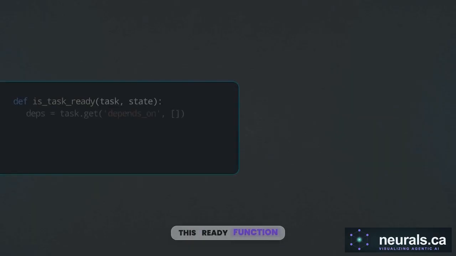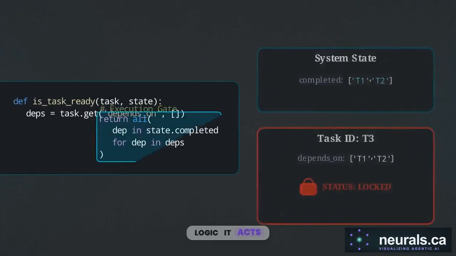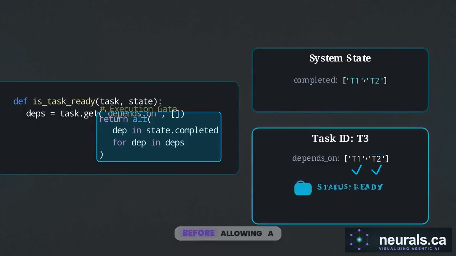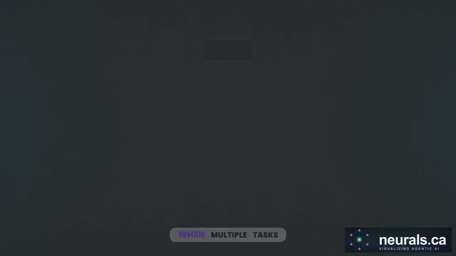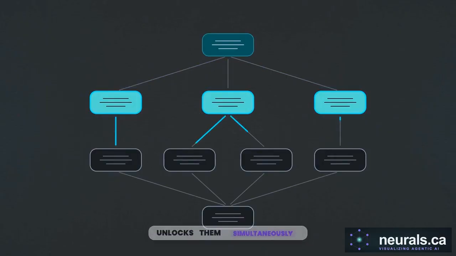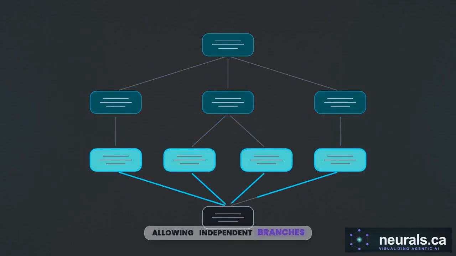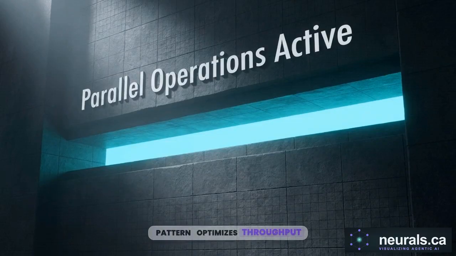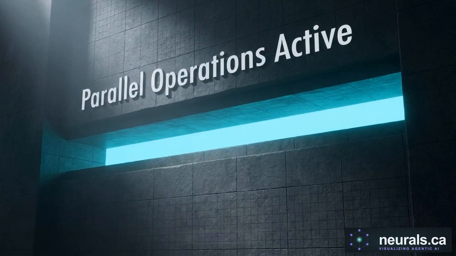Look at this ready function in the orchestration logic. It acts as an execution gate, continuously scanning the dependency arrays to confirm all prerequisites are complete before allowing a task to fire. When multiple tasks have no outstanding dependencies, this gate unlocks them simultaneously, allowing independent branches of the graph to run in parallel. This fan-out pattern optimizes throughput. Frameworks like LLM compiler use this parallel scheduling to achieve up to a 3.6 speedup.